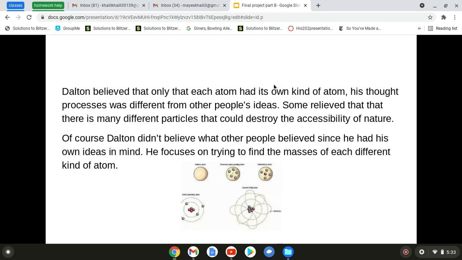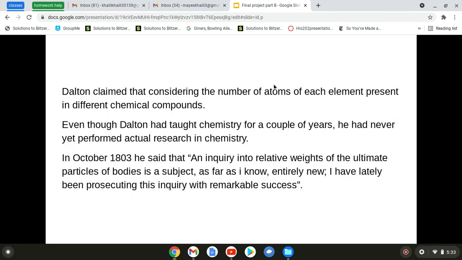Some believed that there are many different particles that could destroy the accessibility of nature. Of course, Dalton didn't believe what the other people believed, since he had his own ideas in mind. He focused on trying to find the masses of each different kind of atom, since he didn't really look up to other people's opinions, and only worked his own way.